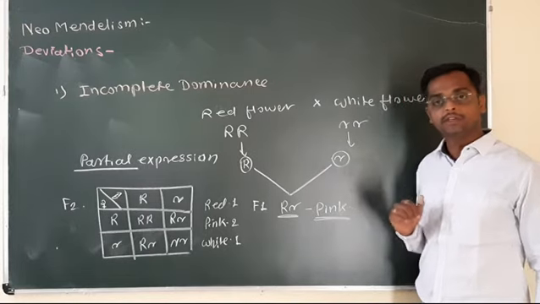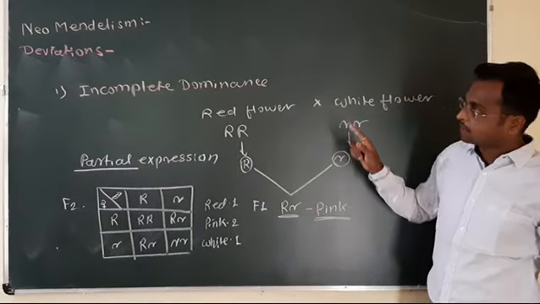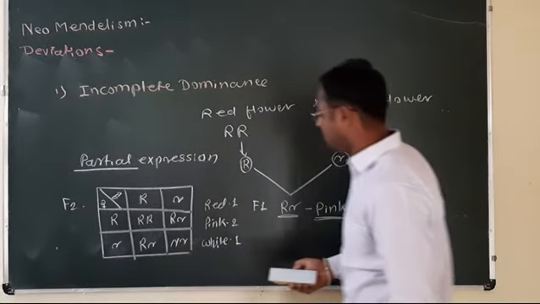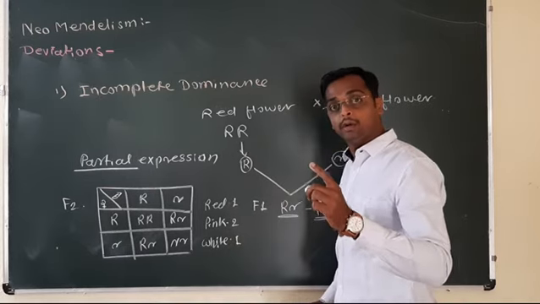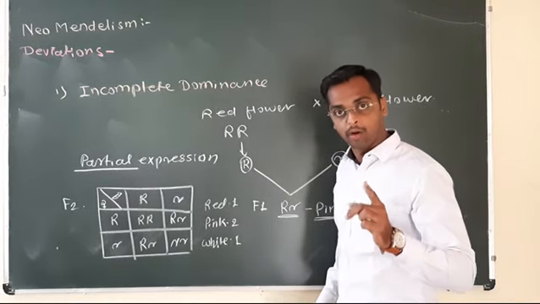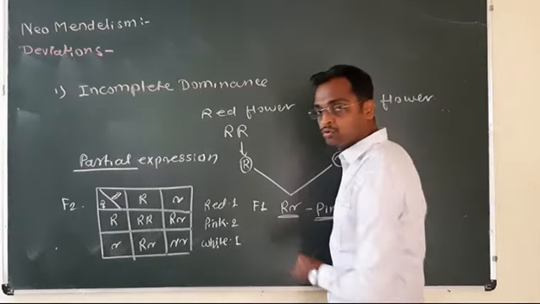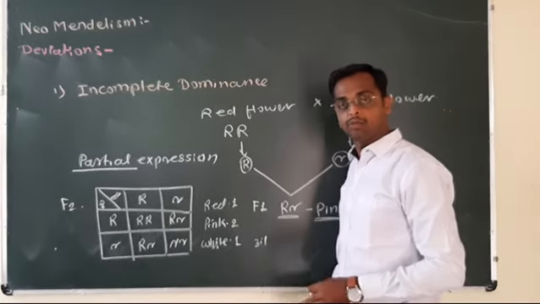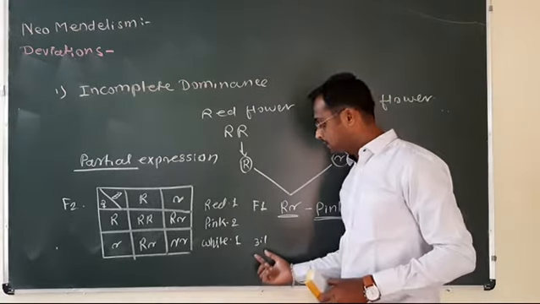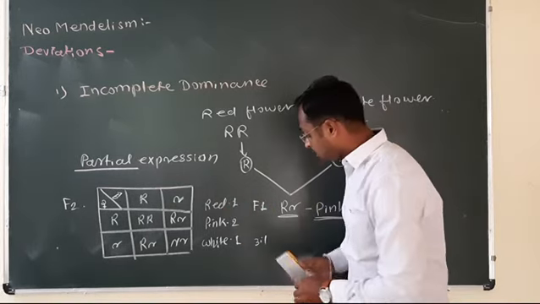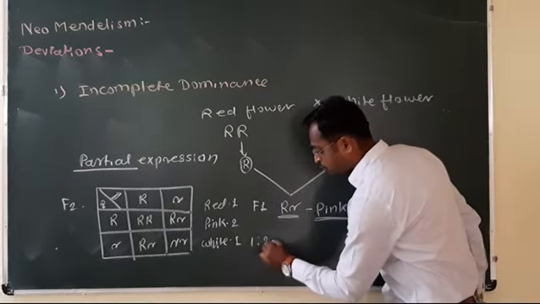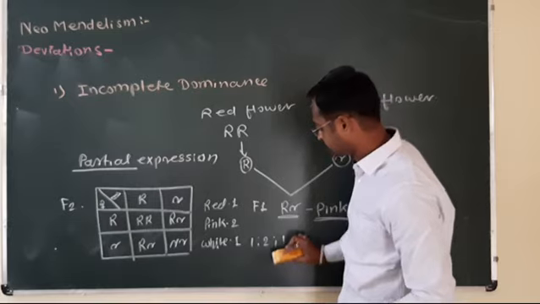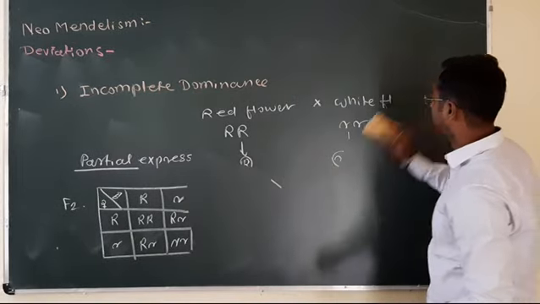These are the deviations. The first example understood was incomplete dominance. In the second example, the ratio is significantly changed. According to Mendel's law of dominance, the phenotypic ratio in F2 generation is 3:1, red to white. But here it is not 3:1. Here it is 1:2:1: 1 is red, 2 are pink, and 1 is white. The ratio is significantly changed.